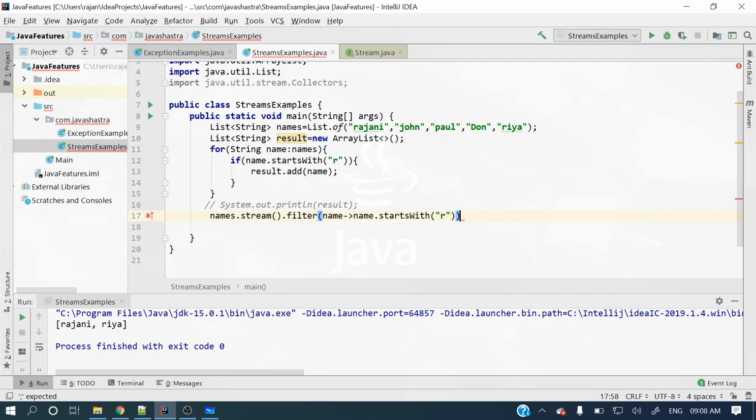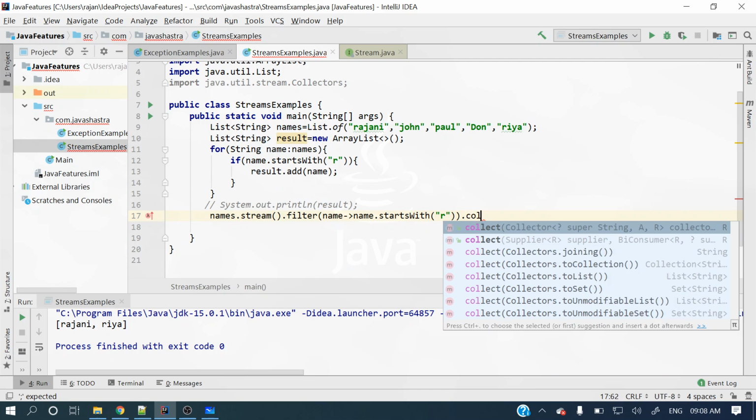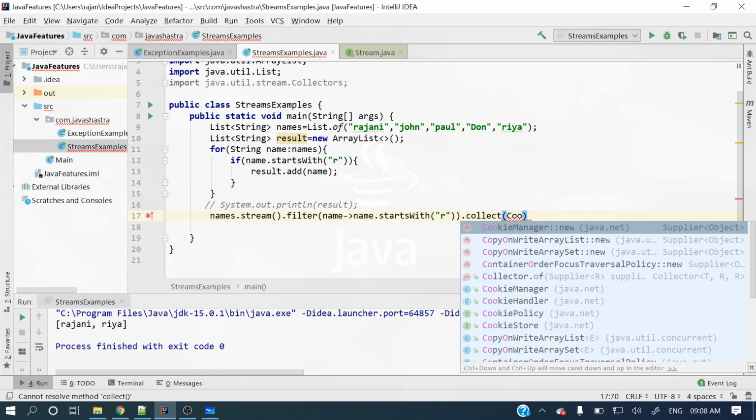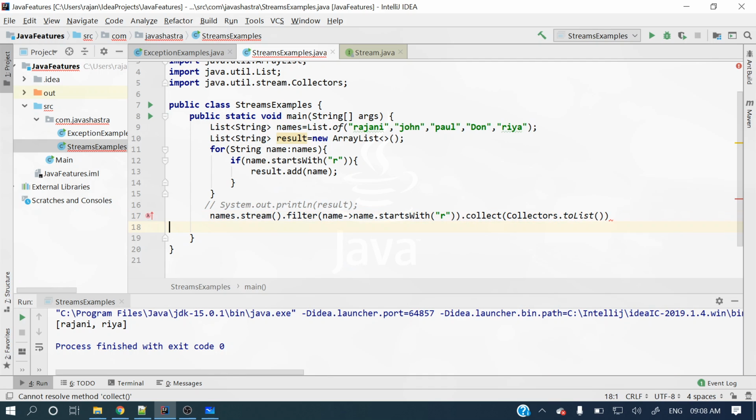Yes, we got that one. Then what we'll do is collect those elements, collect those strings, and convert them into one list, right? So here we need to collect, then Collectors.toList.